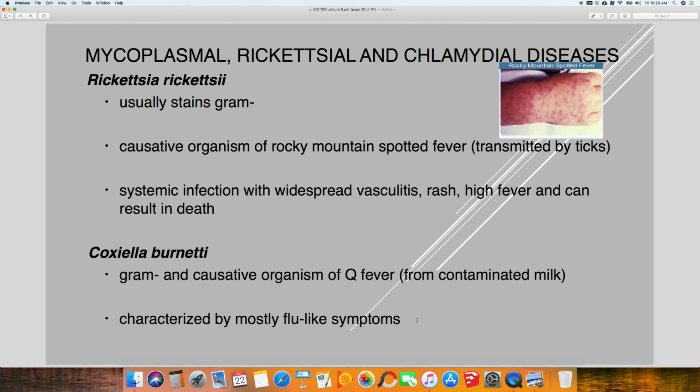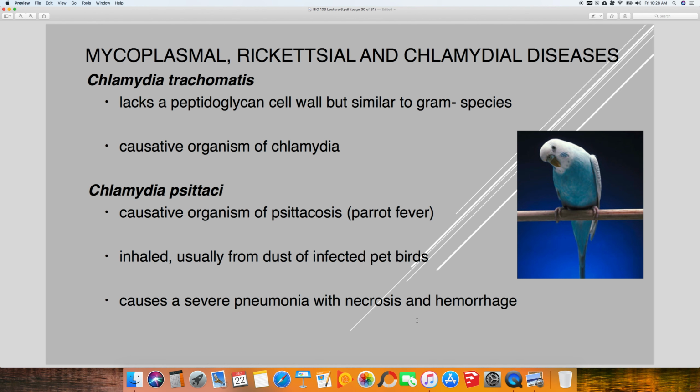So Rickettsia causes Rocky Mountain spotted fever, which is a tick-borne illness. And then Q fever, I told you not to worry about that. Chlamydia trachomatis causes chlamydia. And then Chlamydia psittaci causes what's known as parrot fever or psittacosis, which is usually due to the inhalation of the dust from infected birds. And it can cause a very severe pneumonia.